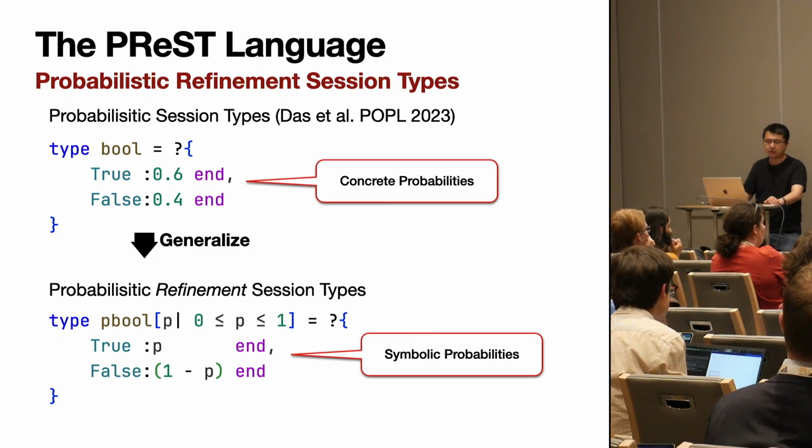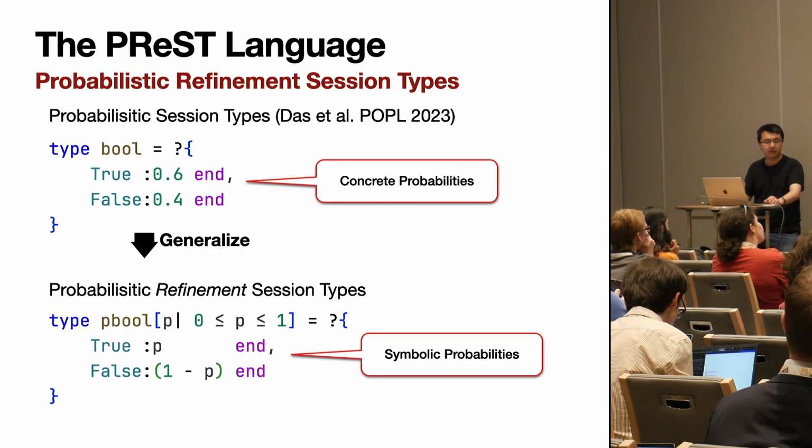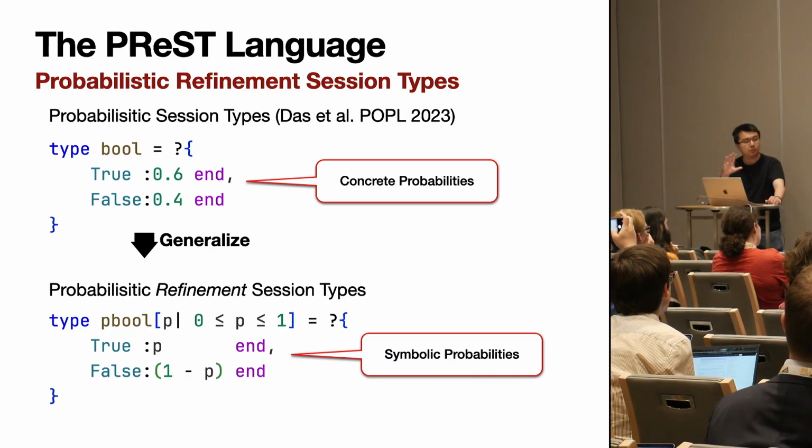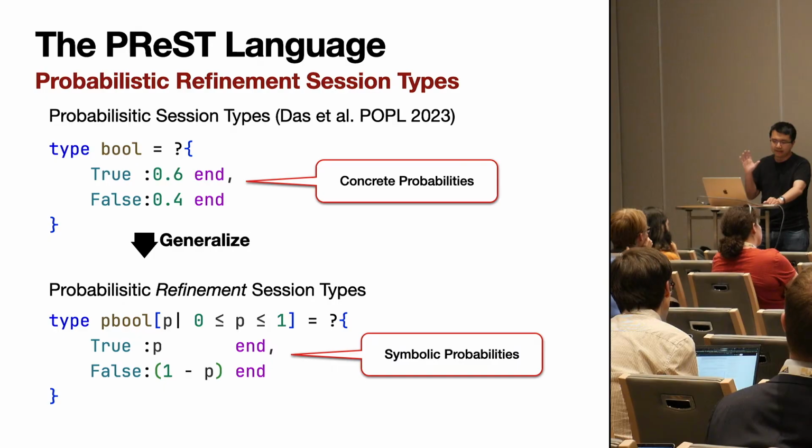Now, if we case on this bool, this is intuitively saying that we're going to send or receive a true with probability p and false with probability 1 minus p. And during type checking, we'll emit a bunch of constraints that say p has to be a correct probability.